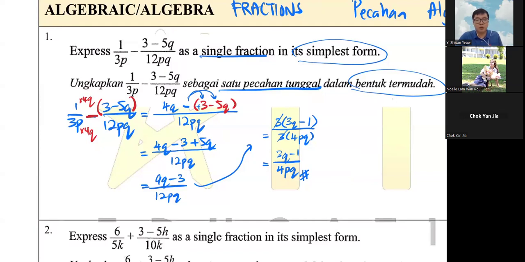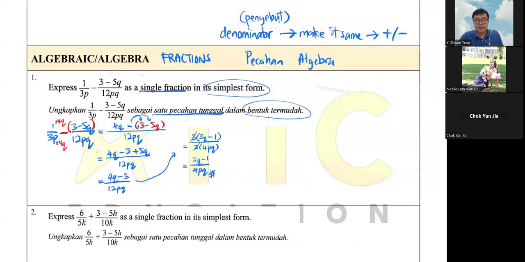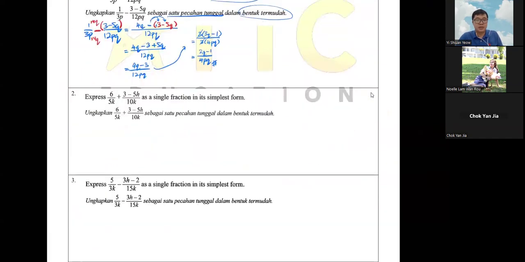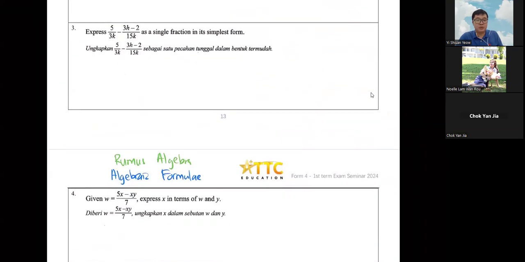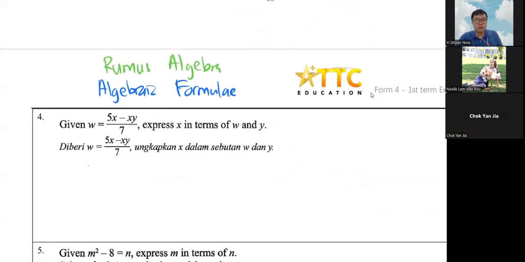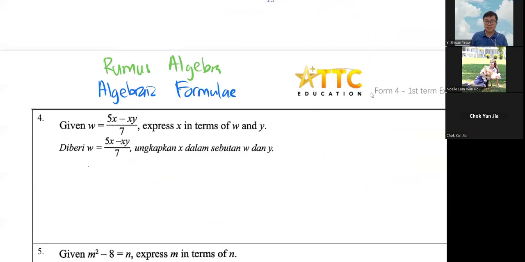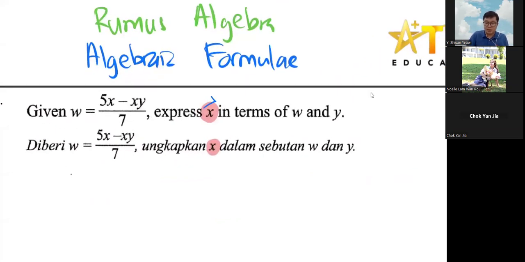Okay, so let's go for one algebraic formulae on the behind part. Are you guys done? If you need more time to write it, let me know. So for example, this one, algebraic formulae, means what? They ask you to express something in terms of something. So express x, ungkapkan x, means that you need to make x into your main character. I draw a crown here. So they want you to make x into the boss.